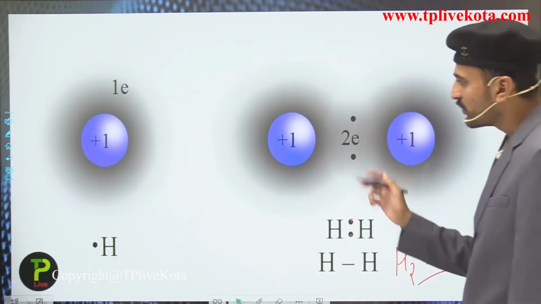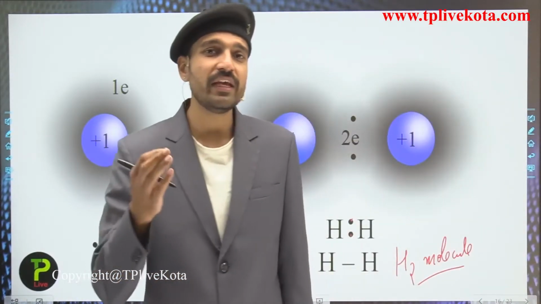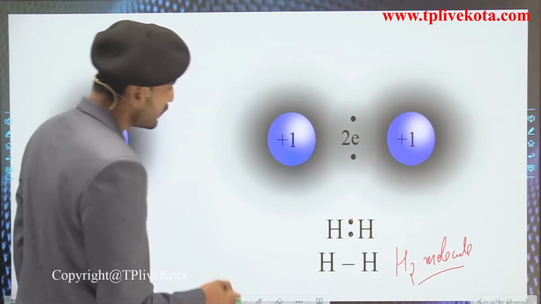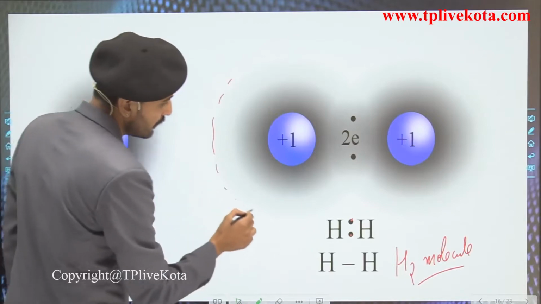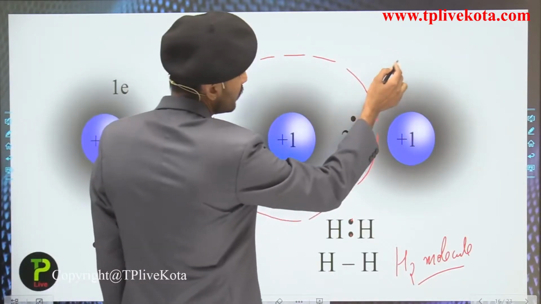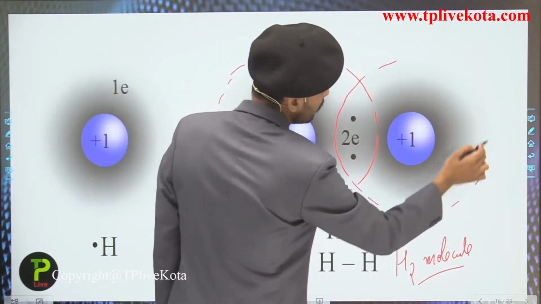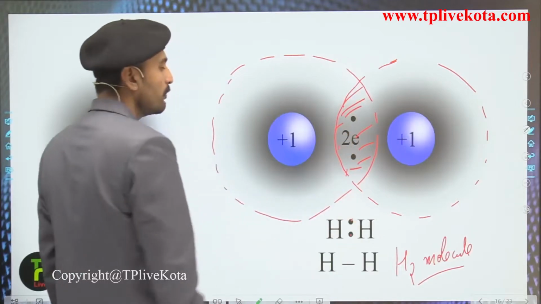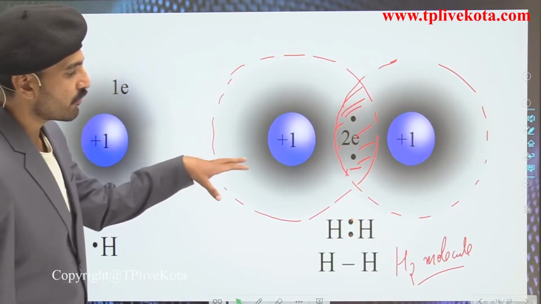molecule. Since they are forming the H2 molecule and there is the sharing of electrons, it means that their orbitals are simply overlapping. You can see over here that if I make this an orbital for this hydrogen and this an orbital of this hydrogen atom, the overlapping of the electrons is taking place. So this is how we are going to represent it.